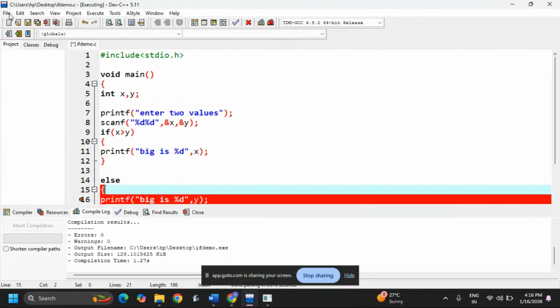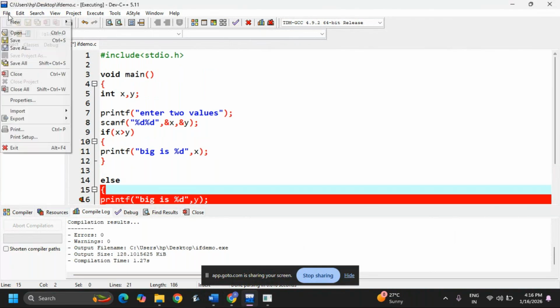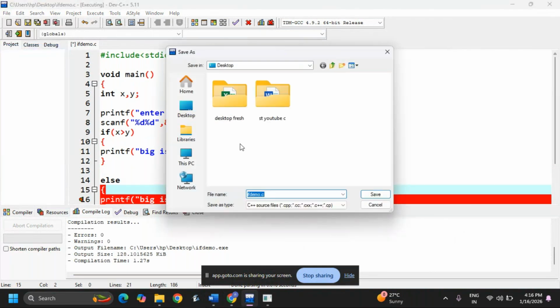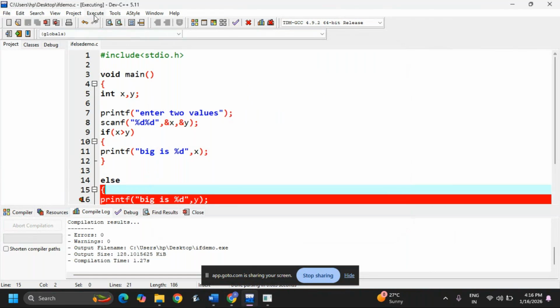Now I'm saving this program: File, Save As, if else demo. Now save. Now I'm running the code.